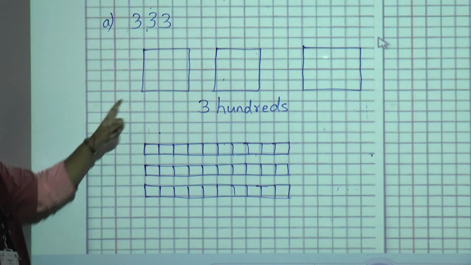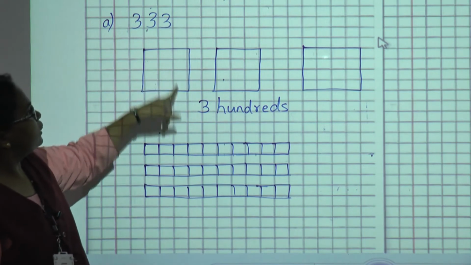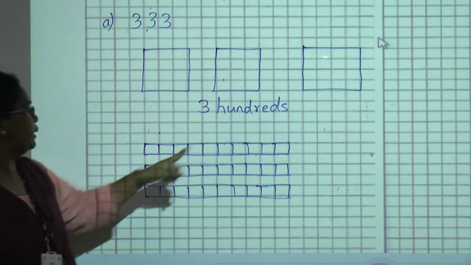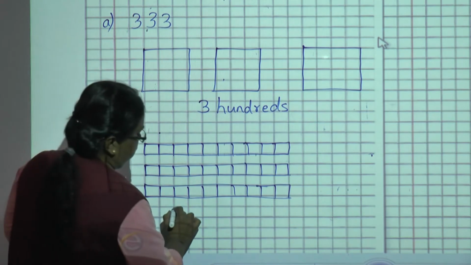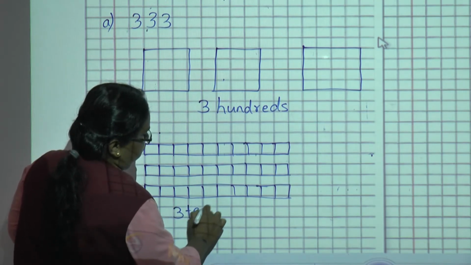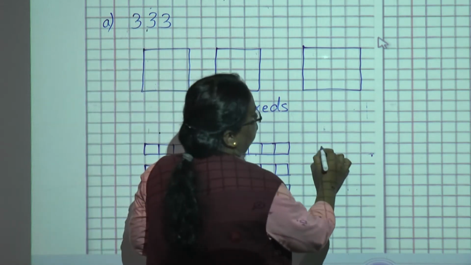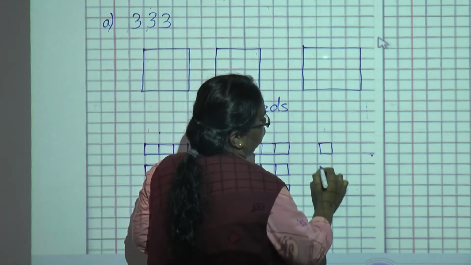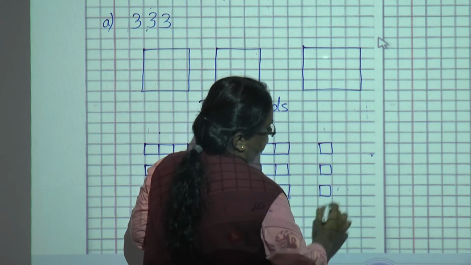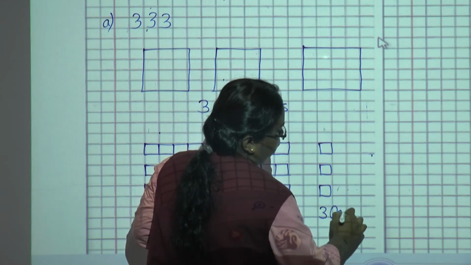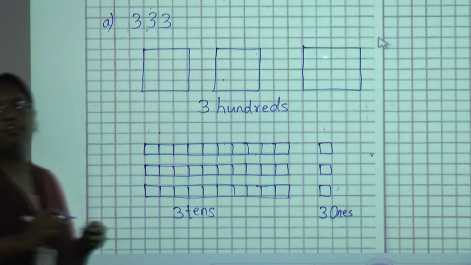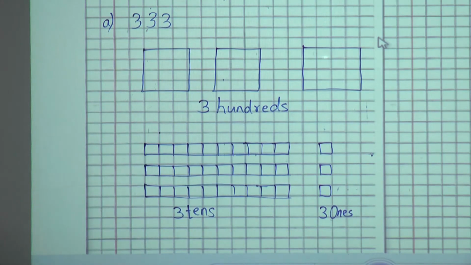See here, this is 300, that is 1, 2, 3, 3 hundreds, then 3 tens, 3 tens and 3 ones. So 1, 2, 3, 3 ones. Okay, in this way we are going to solve exercise 1.